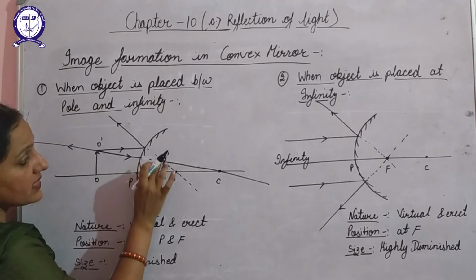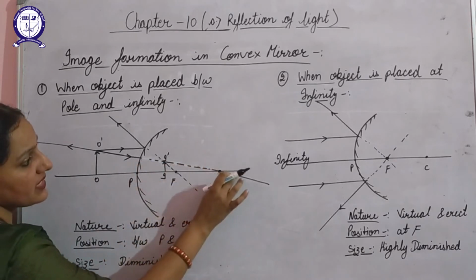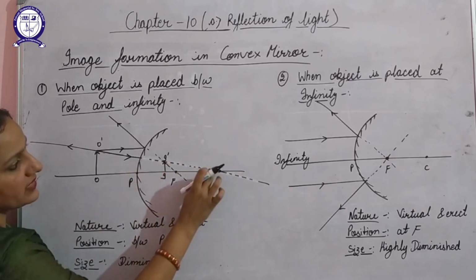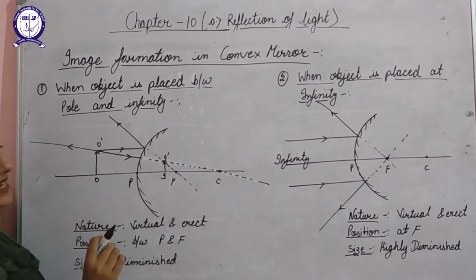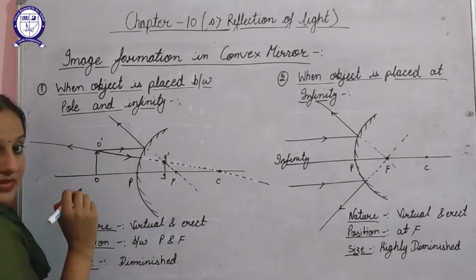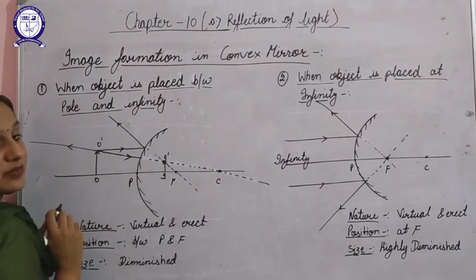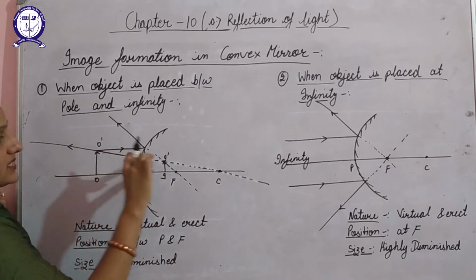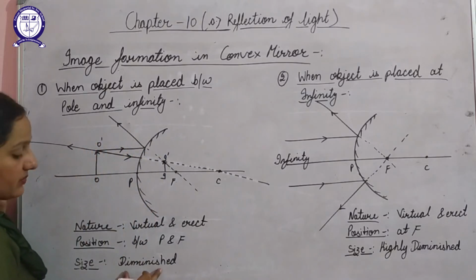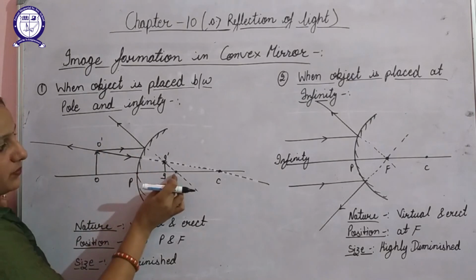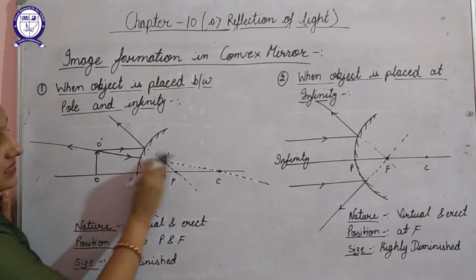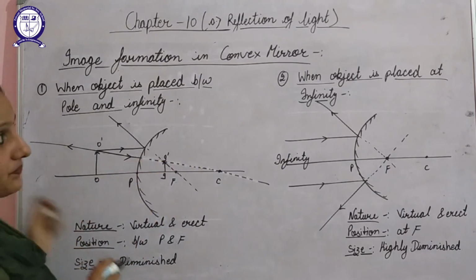Now here the rays are not actually meeting. It appears as if they are meeting, so that is shown with the help of dotted lines here. These dotted lines are indicating that the rays are not actually meeting. At this point these rays appear to meet, so at this point the image will be formed. As you can compare, the size of the image in comparison to the object size is small, so we can say that the size of the image is diminished. Position is between pole and focus, and nature is virtual and erect as the rays are not actually meeting.